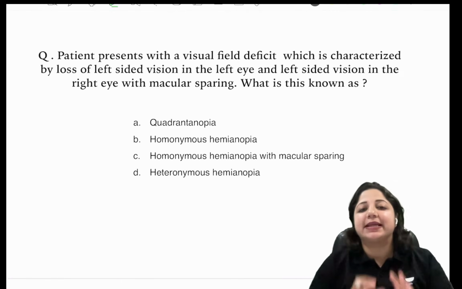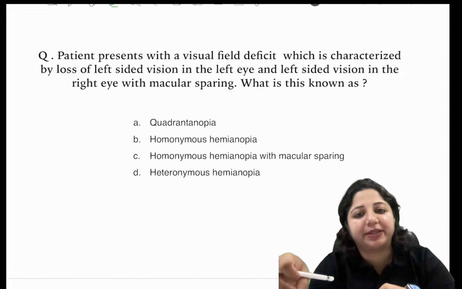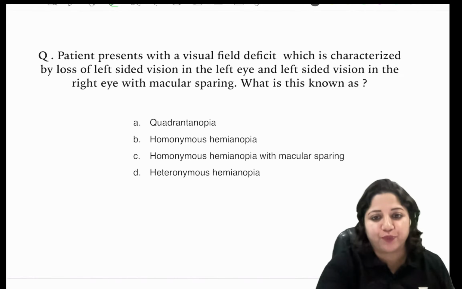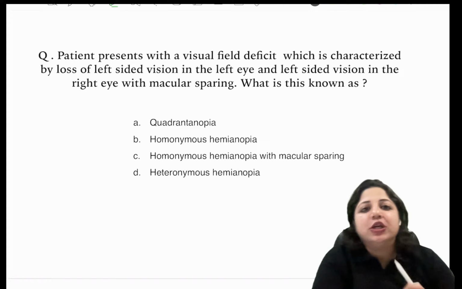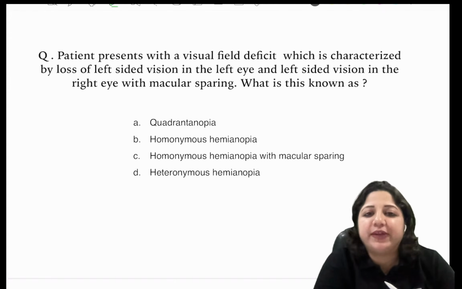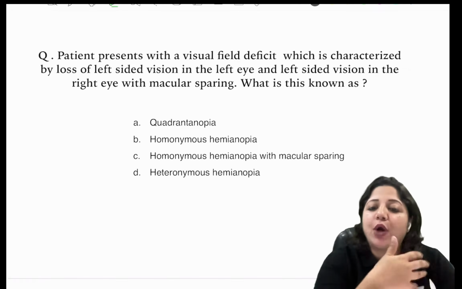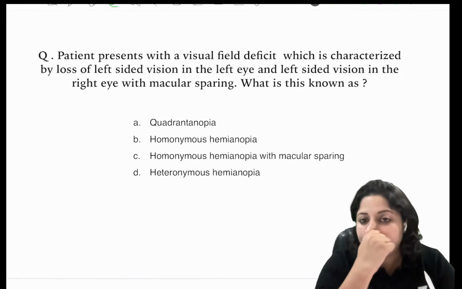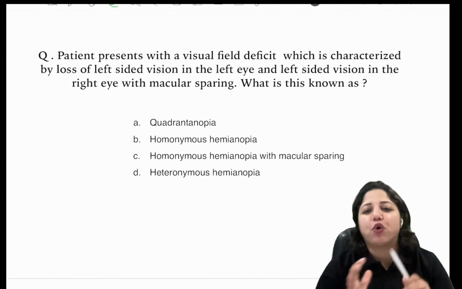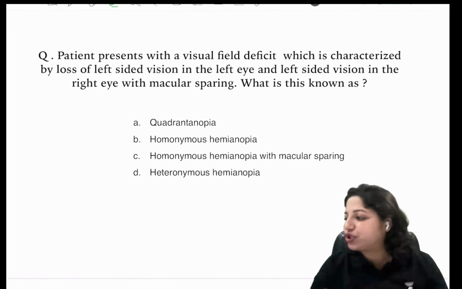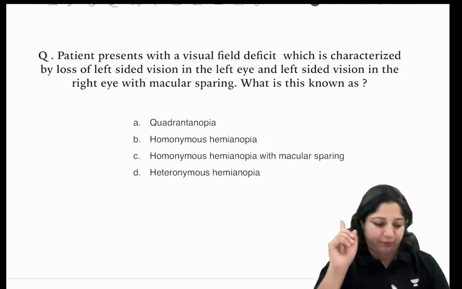Before I start, as I told you in the briefing, we'll be taking one paper at a time and discussing the topic also. So today we start with this question. A patient presents with a visual field deficit, and I will tell you how to attempt these questions. Once they are there, we all get panicky about left and right. There's already so much going on in our mind. We should always draw and write on the paper.